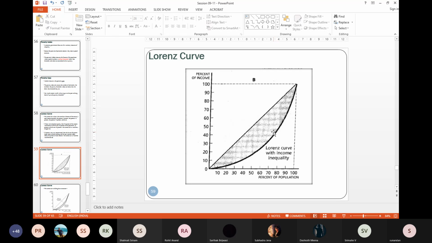While a cursor point like this will tell you that 40% of the income is accrued to 80% of the population. So basically 60% of the GDP is accruing to the top 20% of the population. And you have a bowed out curve like this. The higher the inequality, the greater will be the shaded gray zone.